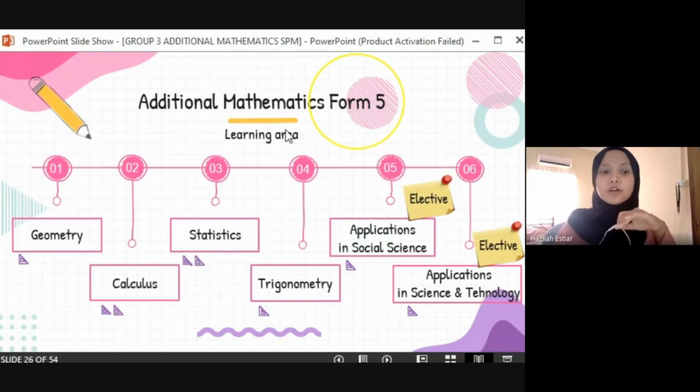It's quite more than Form 4. So as the learning areas in Form 5, we have geometry, calculus, statistics, trigonometry, application in social science, and application in science and technology. As I mentioned before, in Form 5 also, there are elective topics that students can choose. And I have mentioned also before, this ruler right here represents how many topics each learning area has. So in geometry, they have 1, calculus 2, statistics 2 topics, trigonometry 1 topic, and 1 topic for each elective.